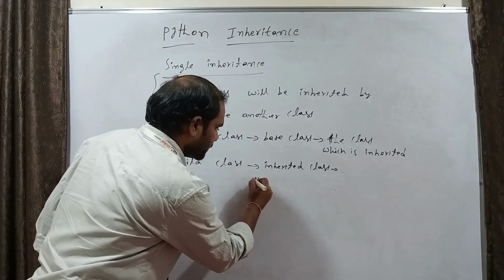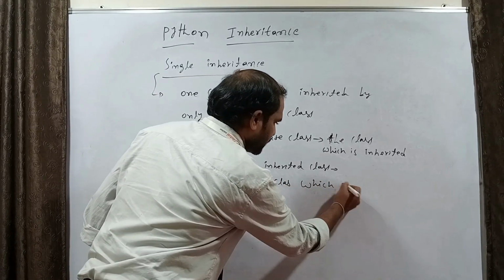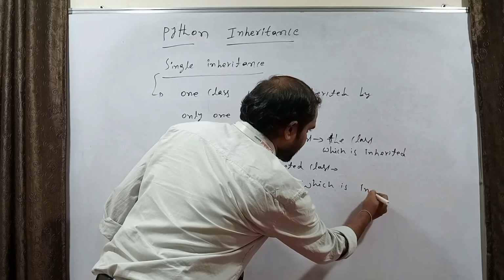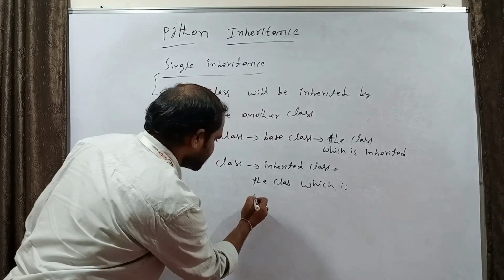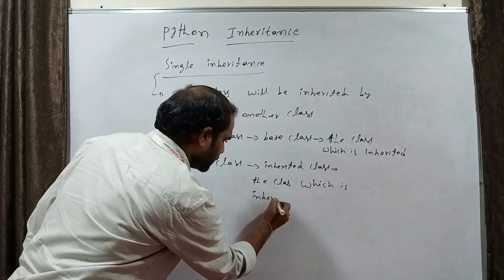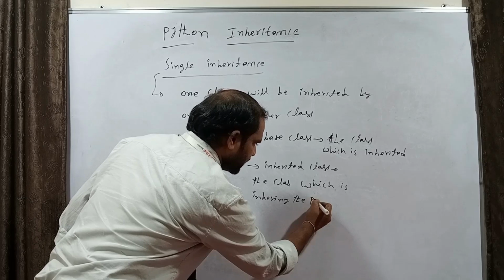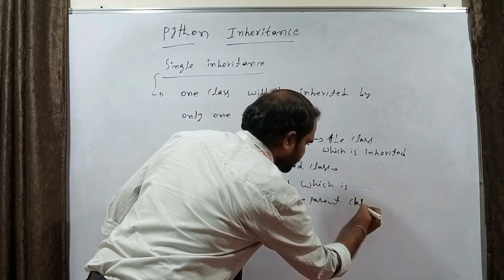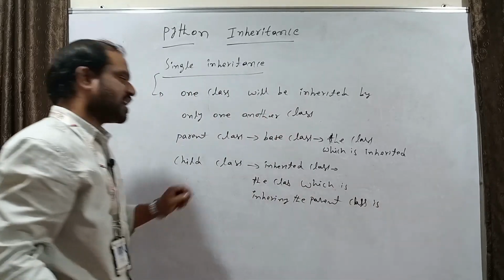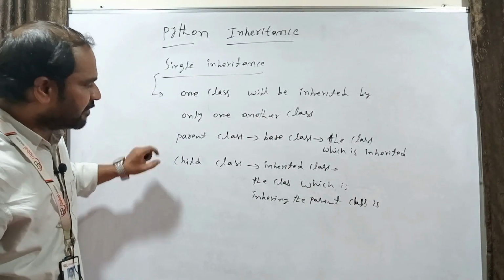The class which is inheriting the parent class is called the child class. So in inheritance we have a parent class and a child class.